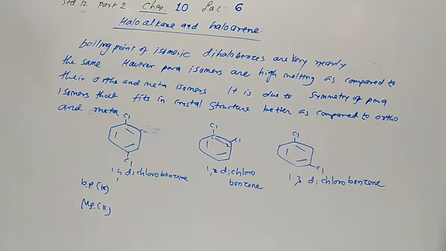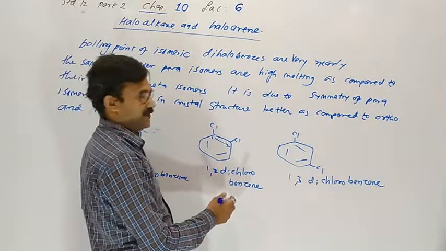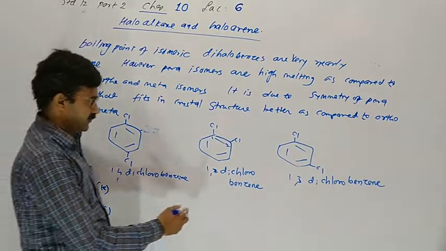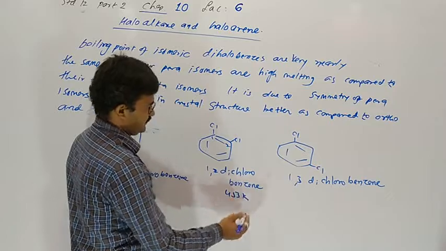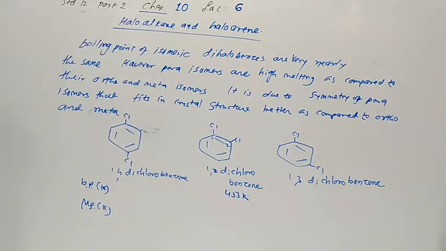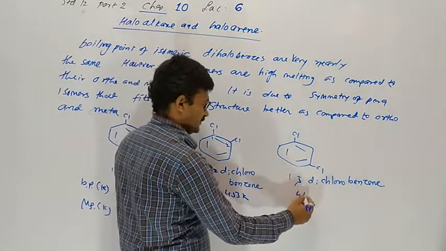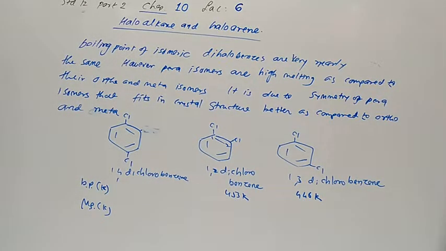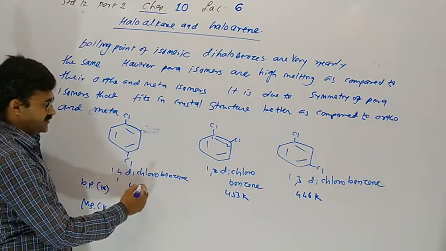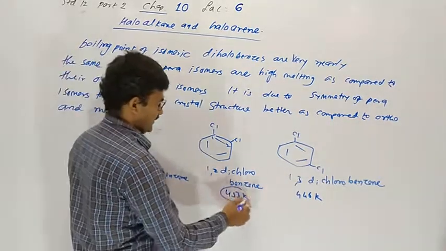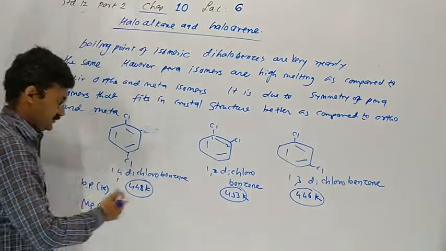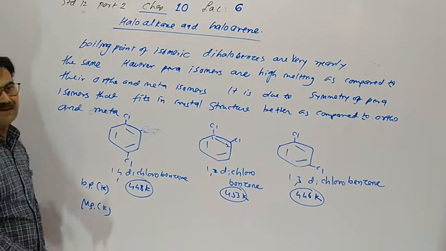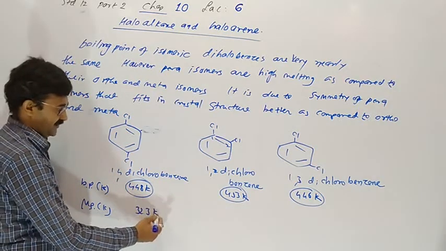The boiling point is 453 Kelvin for ortho, in case of meta it is 446, and in para it is 448. So you can see the boiling points of all three are nearly the same, but the melting point is highest for para, 323 Kelvin.